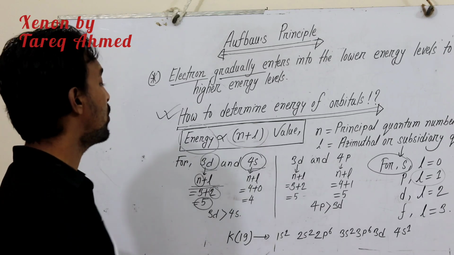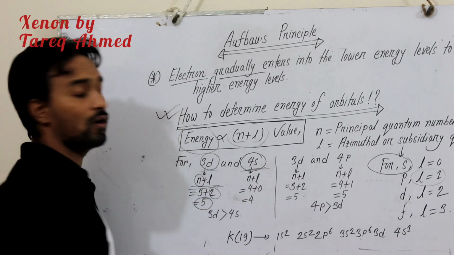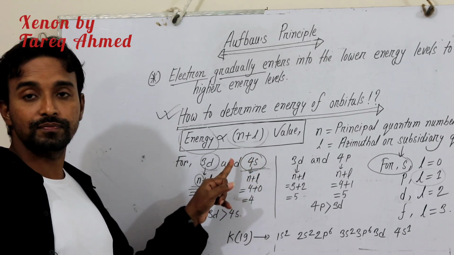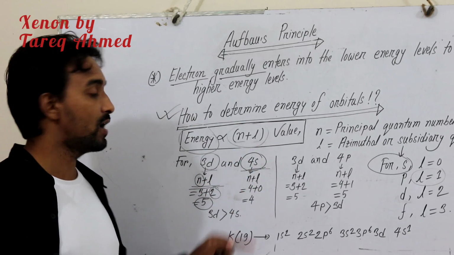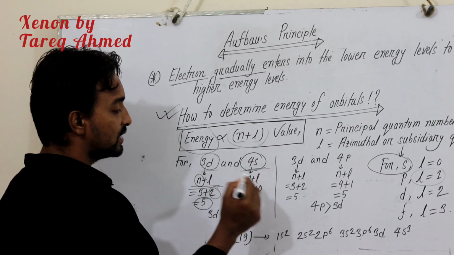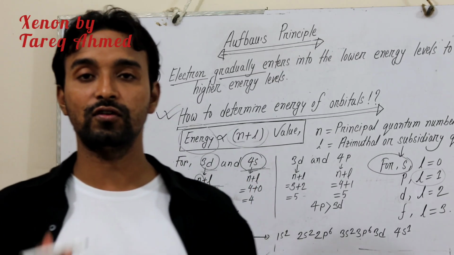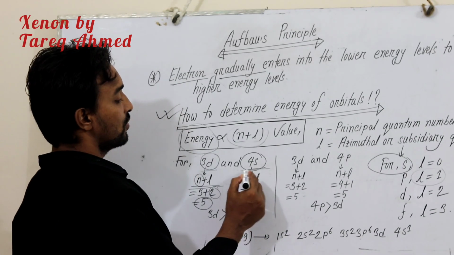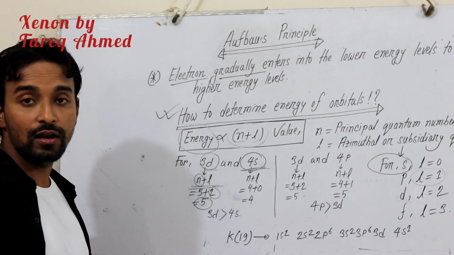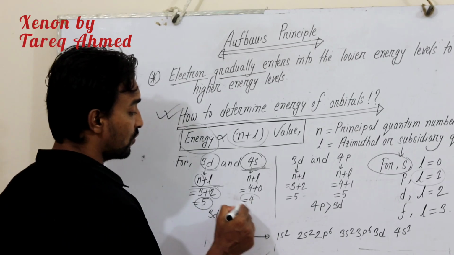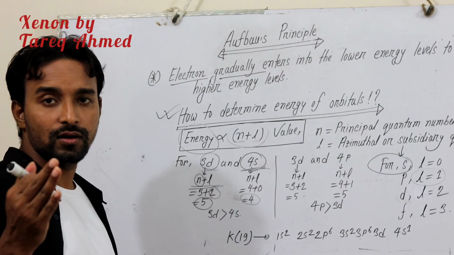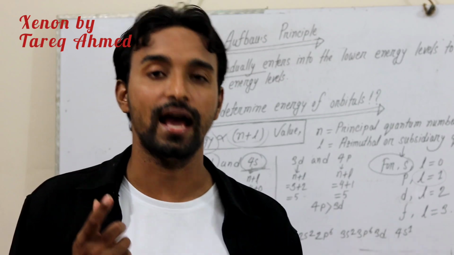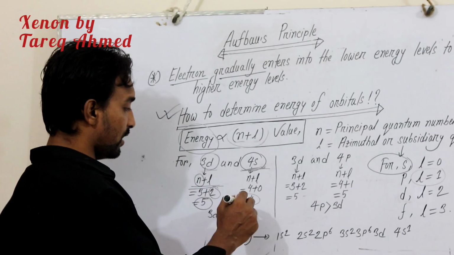And in the same way, if we find out the value of 4s, we'll get the n plus L value for 4s. The value of n will be 4 and the value of s will be 0, because we know that for s the value of L, or subsidiary quantum number, will be 0. So for 4s we get the value of n plus L equal to 4.